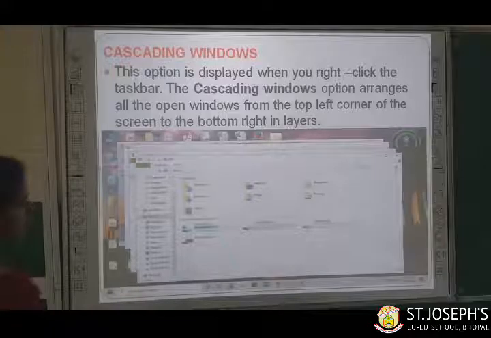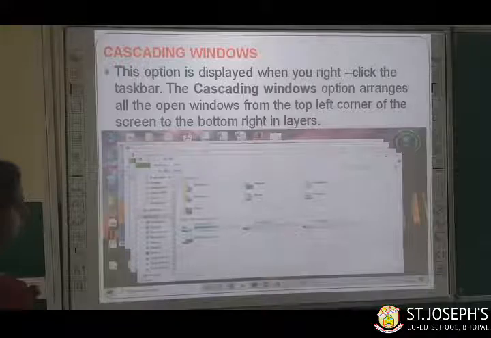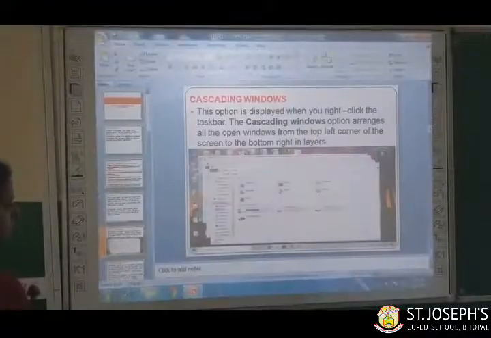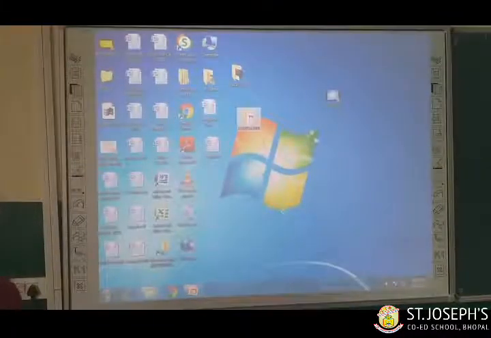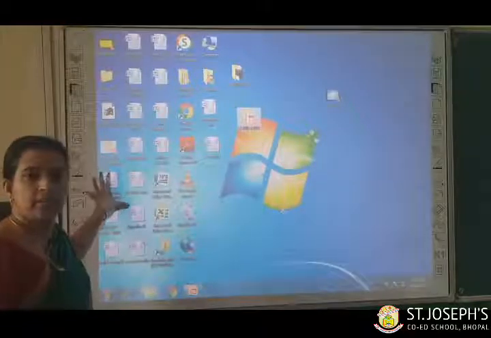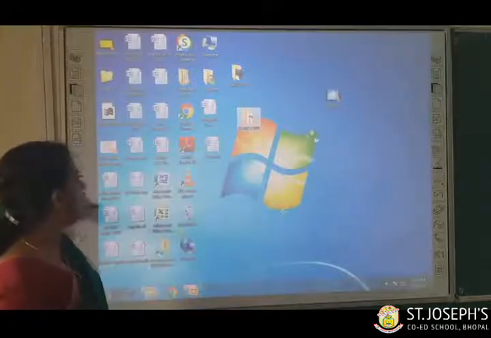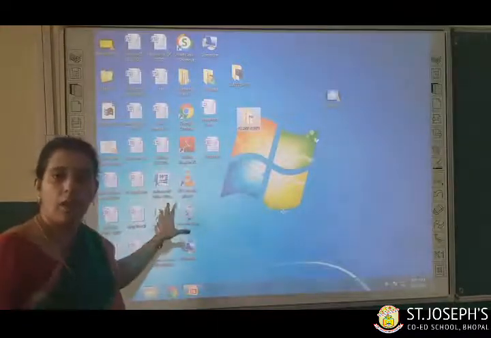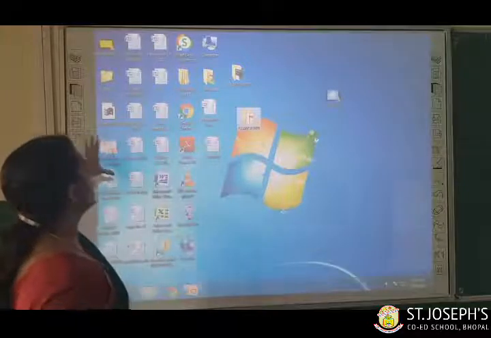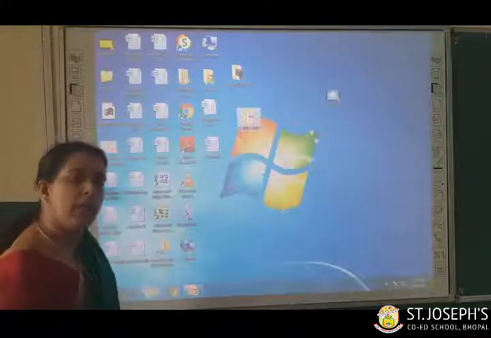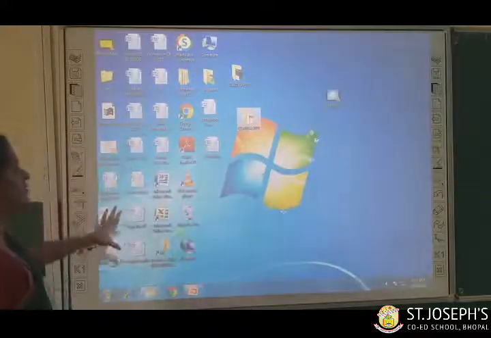Children, I will show you your desktop once. Children, this is called desktop, isn't it? This is called desktop, where you can see small pictures with a label on the desktop. These small images are called icons. When you click on any icon, you can select it. When you double click on it, it will open for you. Clear, children, this much? These are called icons.